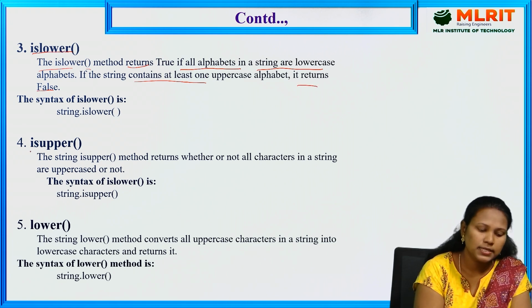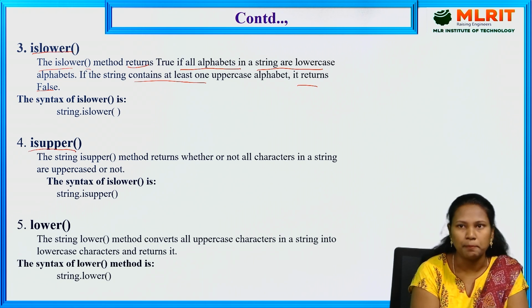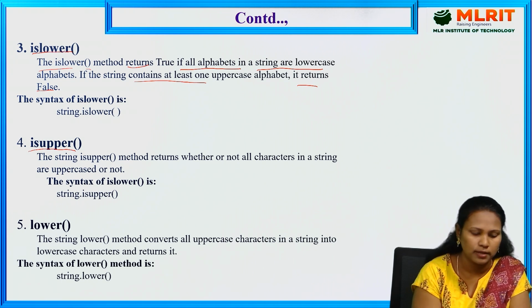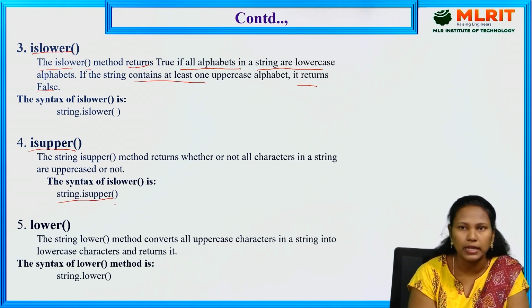The next built-in function is isupper. It also gives a boolean value only, that is true or false. It checks whether the string contains all capital letters or not. If it contains all capital letters, it gives true. If one letter is small, it gives false. So the syntax for isupper is string dot isupper; islower and isupper check the string.